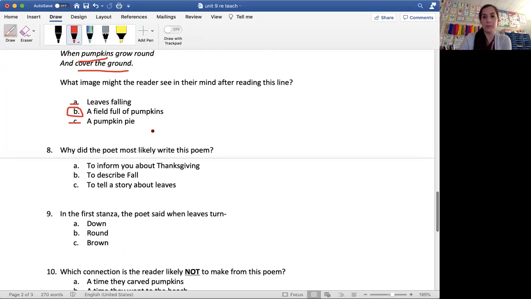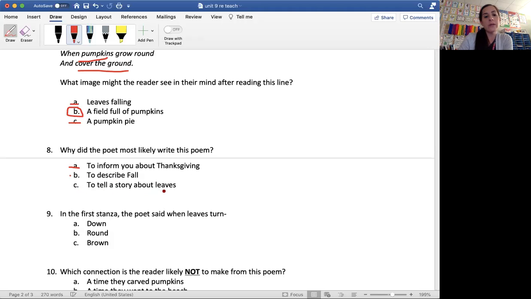Why did the poet most likely write this poem? Here's one of those author's purpose questions. To inform you about Thanksgiving? Well, I know Thanksgiving is during the fall, but it didn't really tell us information about Thanksgiving. To describe fall, did they describe fall to you? Yeah, they told us some things that happen in the fall.